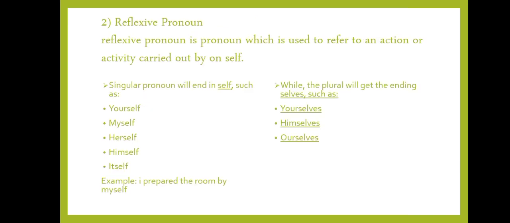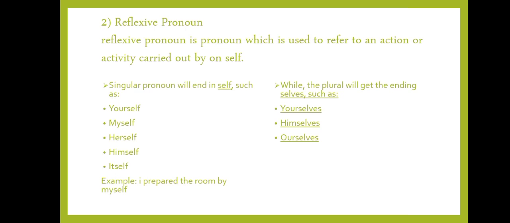Now for the second type of pronoun, reflexive pronoun. Reflexive pronoun is pronoun which refers to an action or activity carried out by oneself or the subject. Singular pronouns will end in self, such as yourself, myself, herself, himself, and itself.